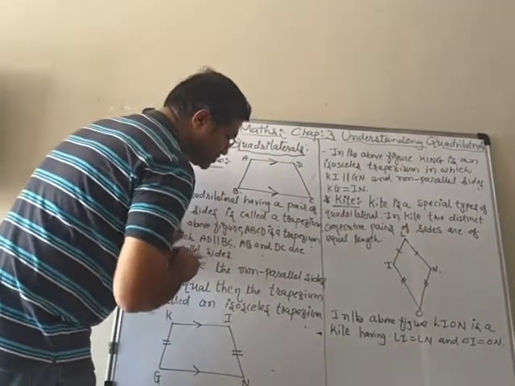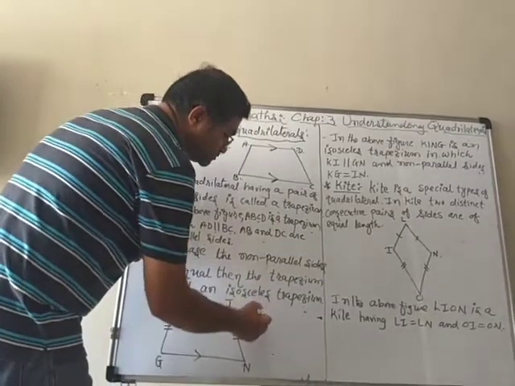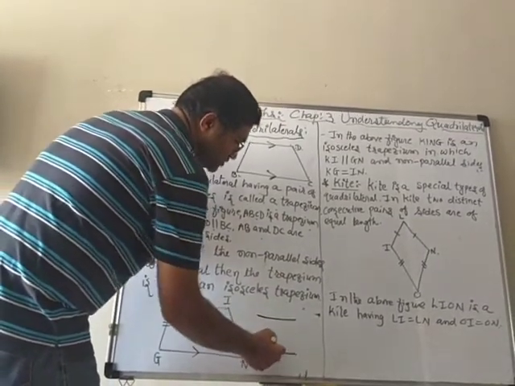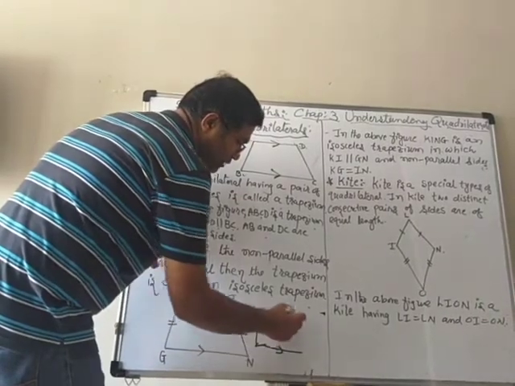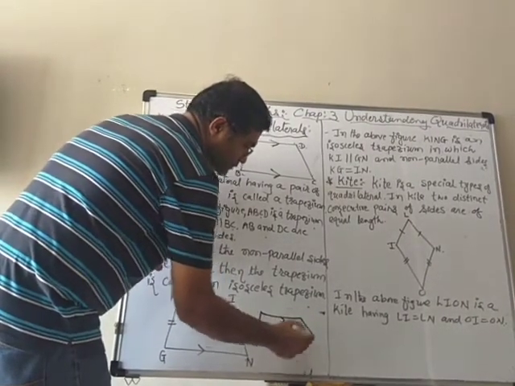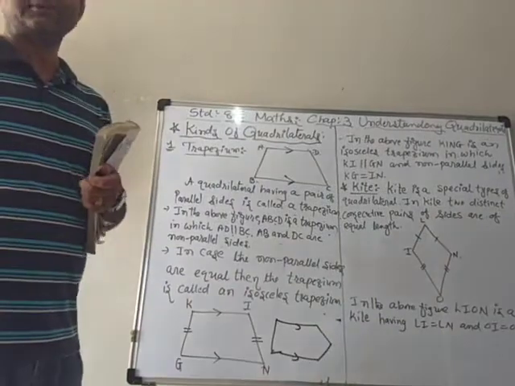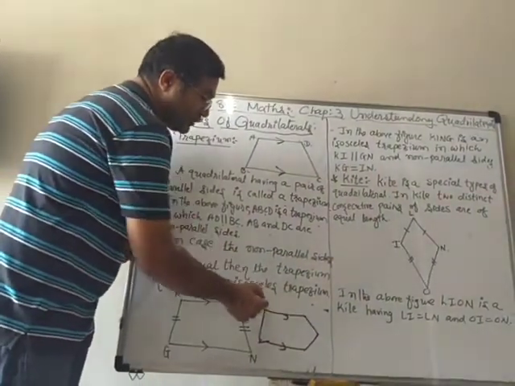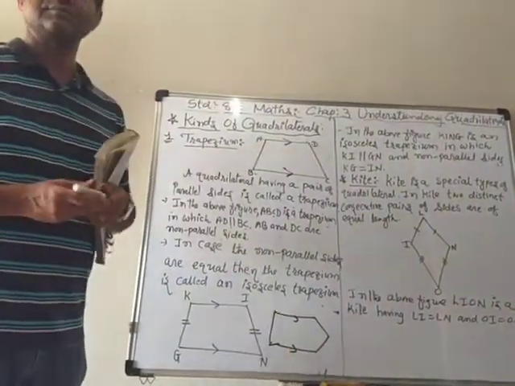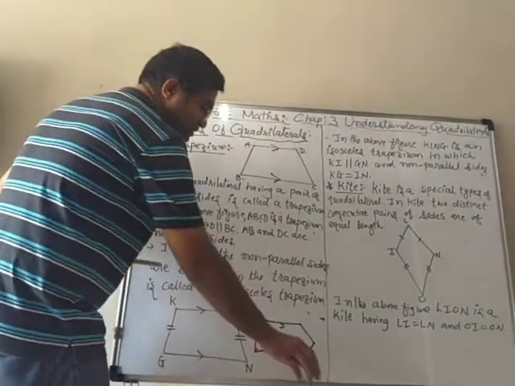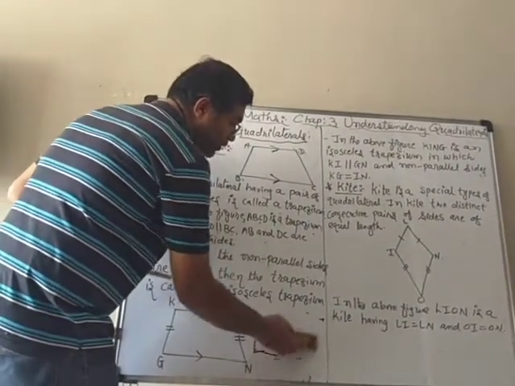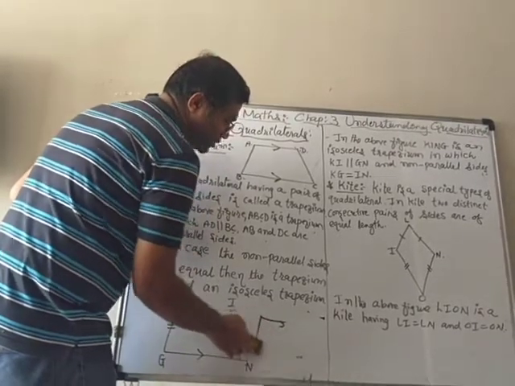Otherwise, let me tell you, if you draw like this, that one pair is parallel, this is parallel, then if you draw like this, it is not a trapezium. Why? It is not even a quadrilateral. 1, 2, 3, 4, 5 sides. A trapezium cannot have 5 sides. So you don't just see the parallel lines, you have to count the number of sides also.